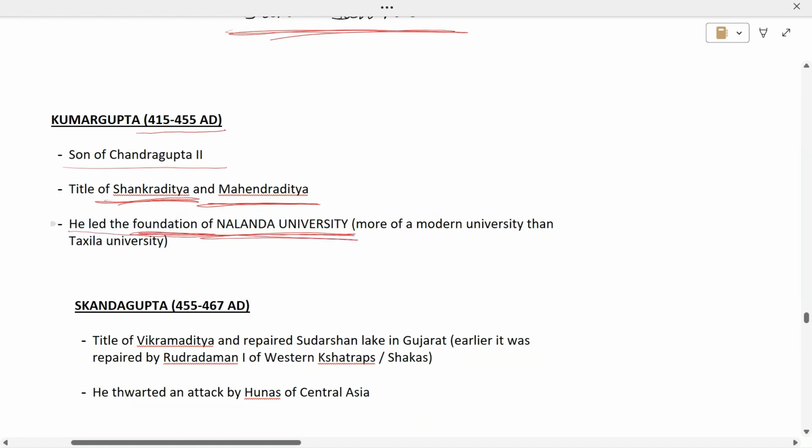So he was the one who led the foundation of Nalanda University, which was more of a modern university. While Takshila was considered a primitive form of universities, Nalanda University was more of a modern university. It had a more modern university kind of structure. So Kumar Gupta is considered to be the founder of Nalanda University.